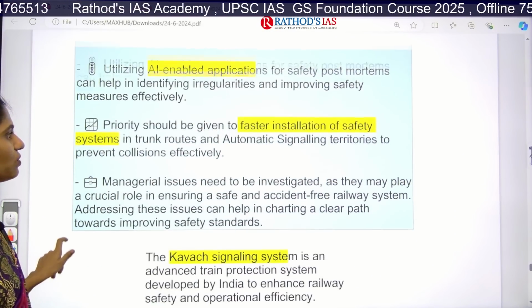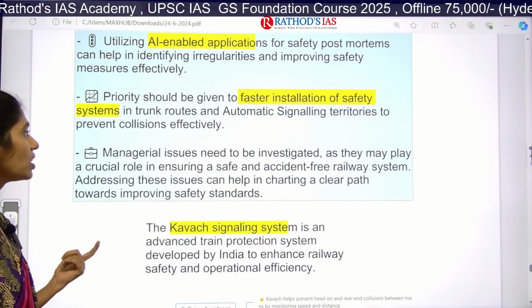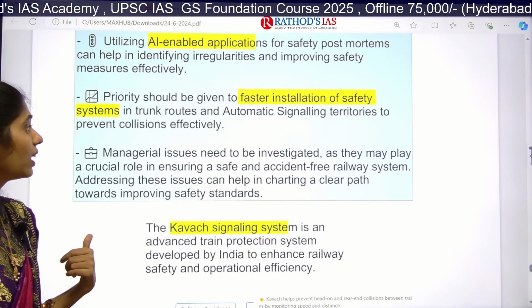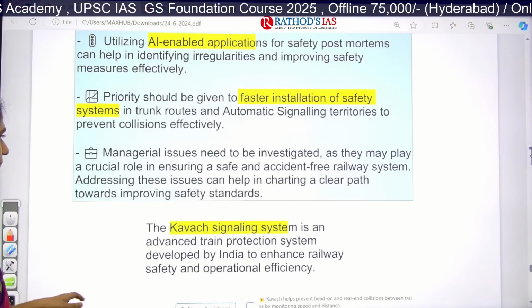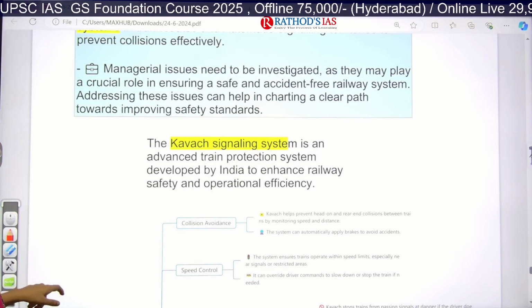And next, we have to go for faster installation of safety systems in trunk routes, as well as auto signaling territories, to prevent collisions, etc. So all these things have to be done as soon as possible.